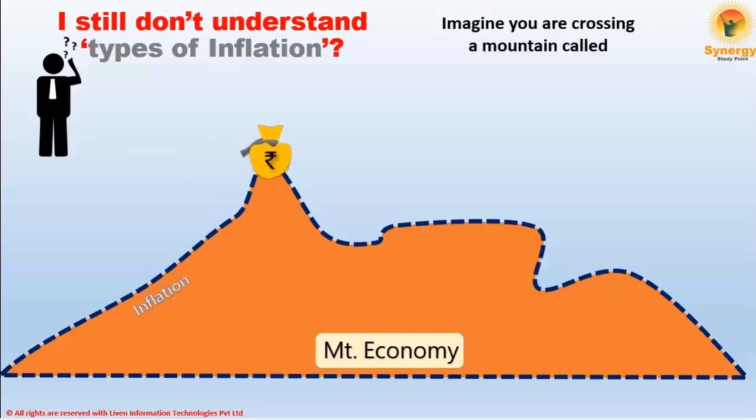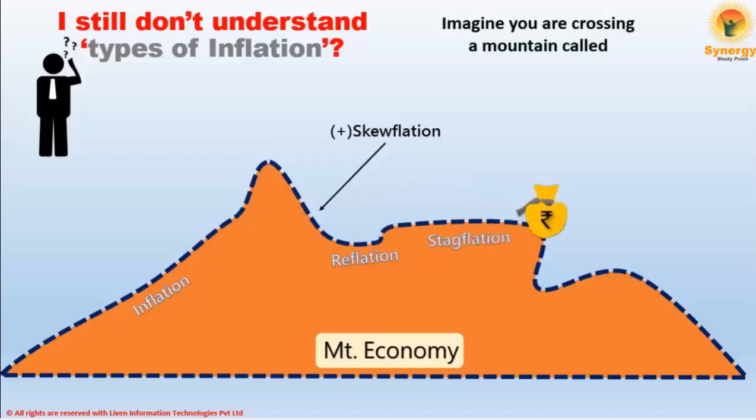If you climb down and climb up again, then this fall and then rise is called reflation. Stagnation and inflation refers to stagflation. Similarly, again a fall and then a rise would refer to reflation, and continuous fall refers to deflation.